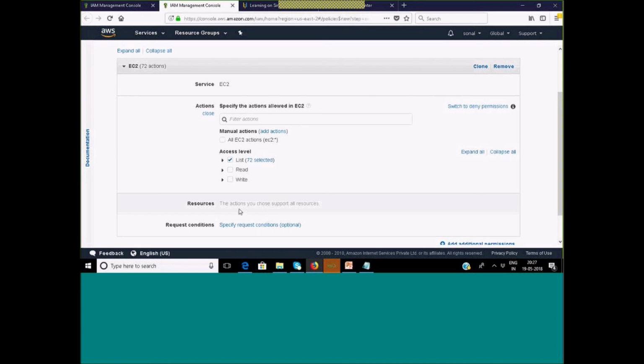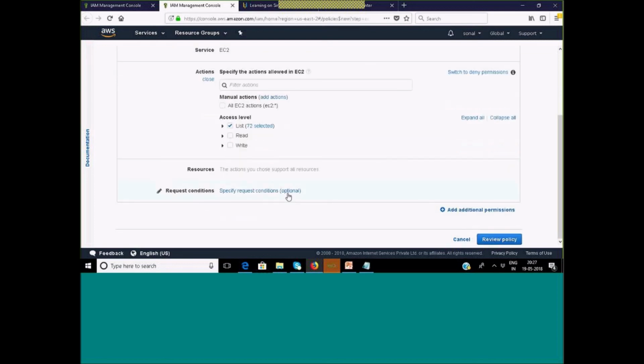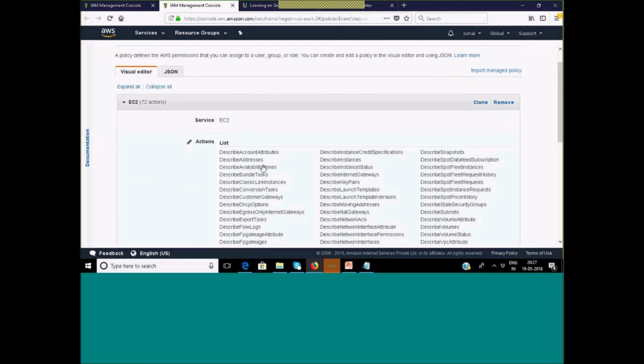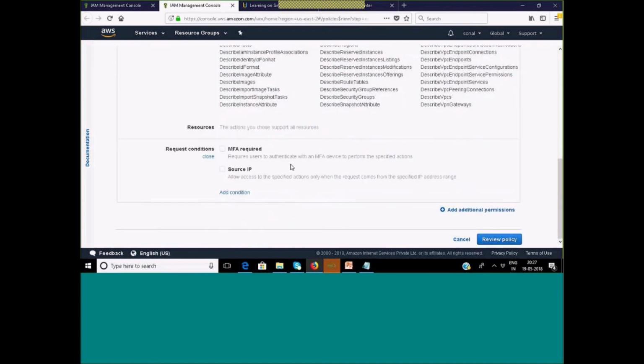So I can define that under the resource. And if you want, you can put additional conditions also, where this particular policy, when I'm attaching to some user, that user should have MFA enabled, or that user should be logged in from a particular IP, right. So I can put a further condition, fine.